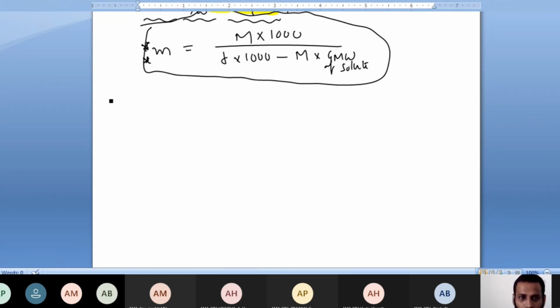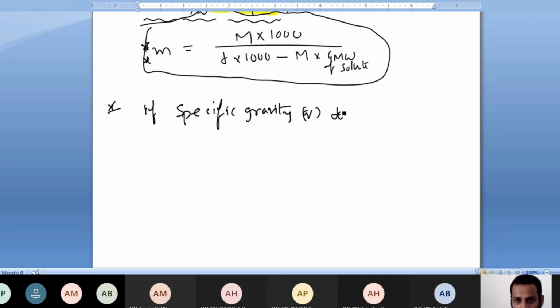Similar way, I'll give you a few more relations here. Molarity and, so I'll give you a few more relations like: if density or specific gravity, or else density and percentage weight by weight given.